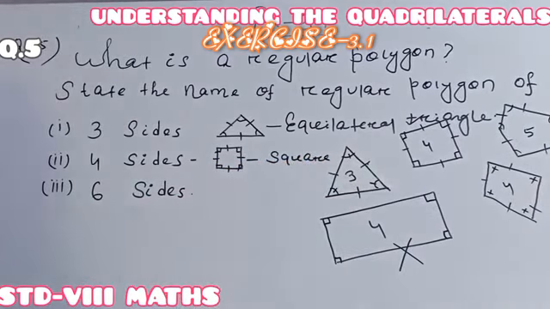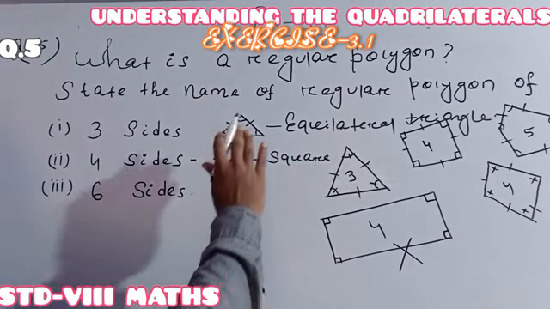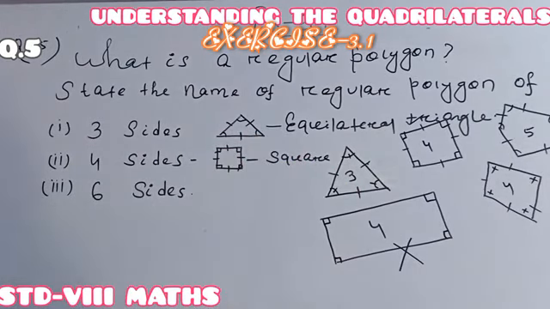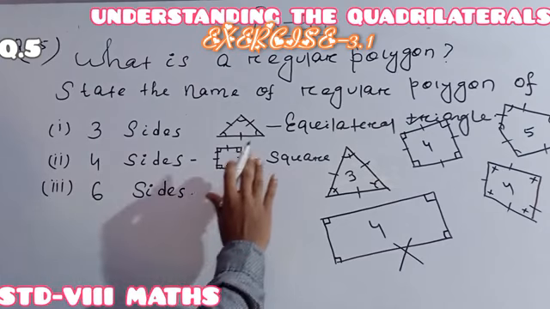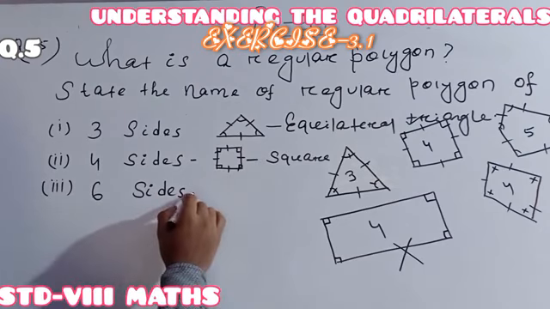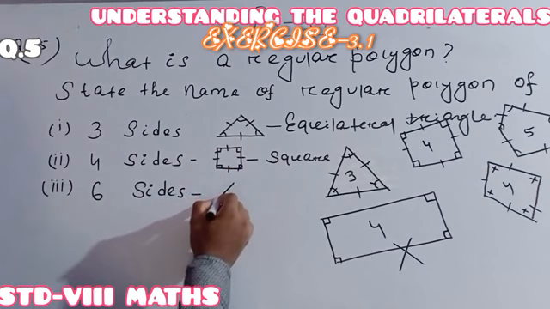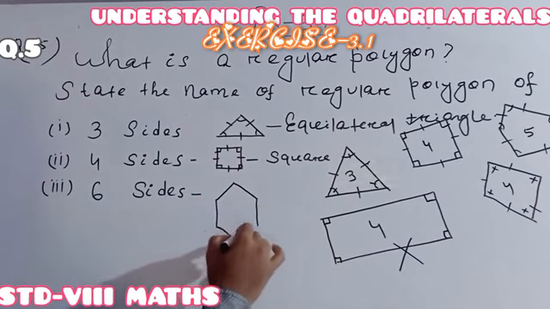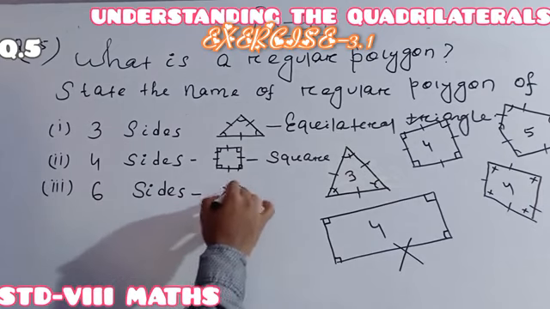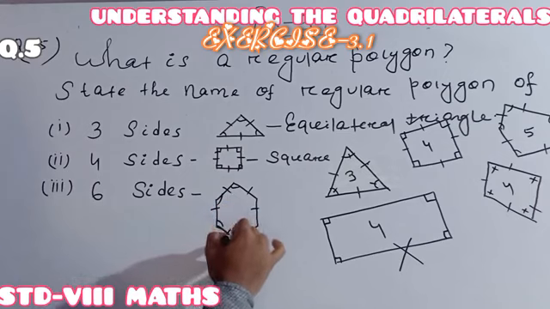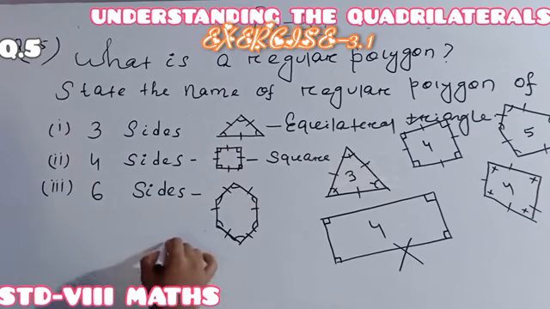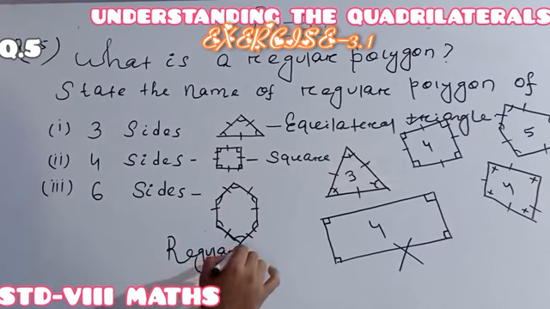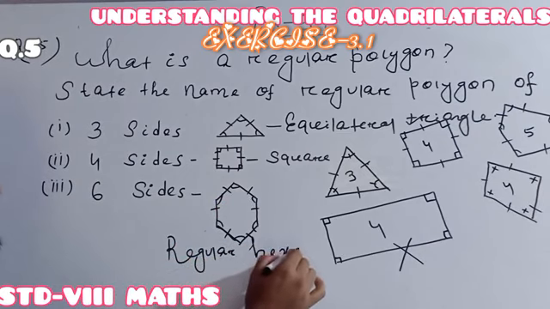So a regular polygon having three sides is your equilateral triangle. A regular polygon of four sides is called a square. And a regular polygon having six sides, its name is regular hexagon. All are equal, equal, equal, equal, equal. So this one is called your regular hexagon.